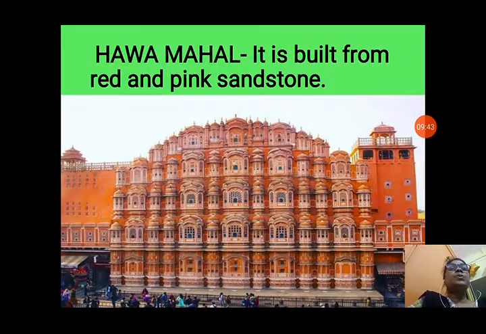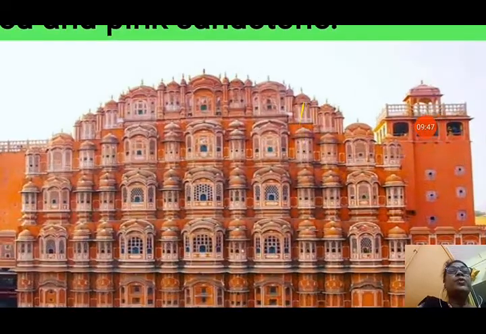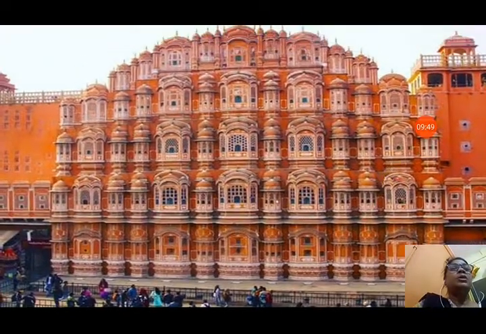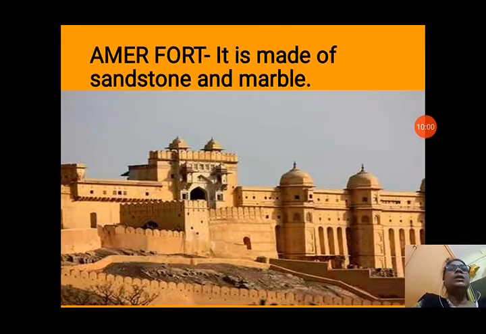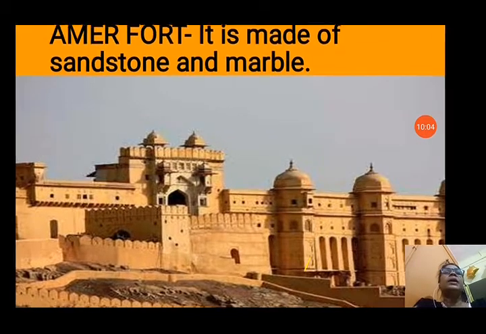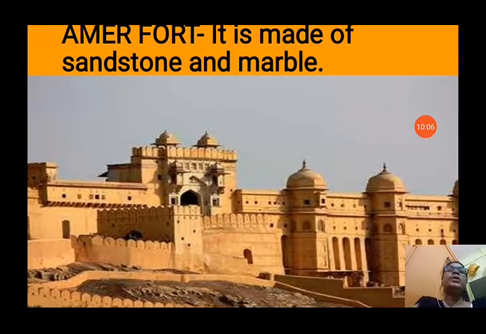The next question is about Hawa Mahal. It is built from red and pink sandstone. What a beautiful monument it is. You can see it was made for kings, in Rajasthan. It is a very nice building, made up of red and pink sandstone. Now Amer Fort, you can see it is made of sandstone and marble. It is also a nice building made of sandstone and marble. So you can see how we can use rocks as different building materials. Such nice buildings were made with rocks like sandstone and marble.